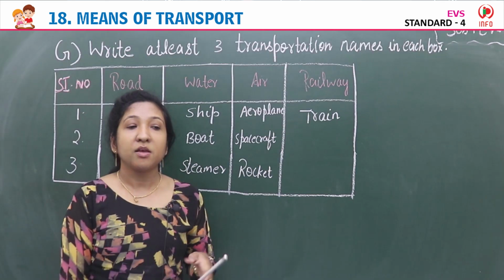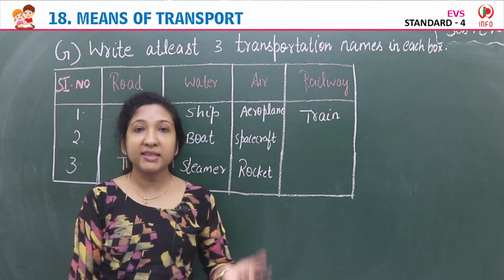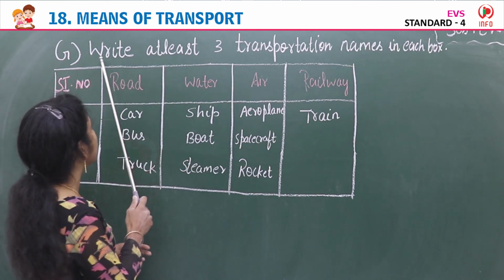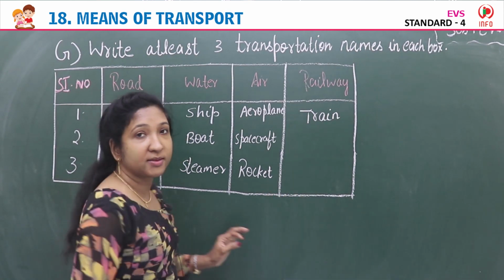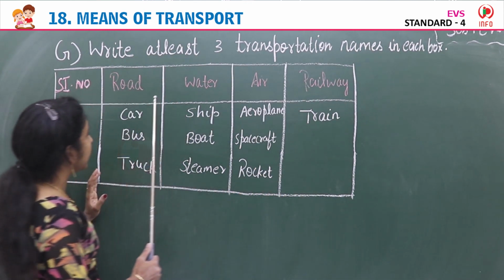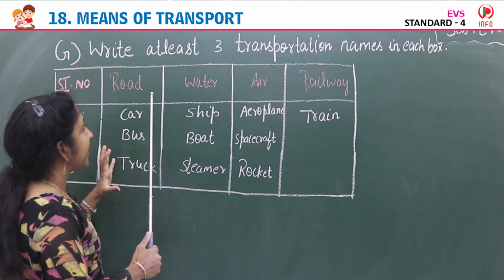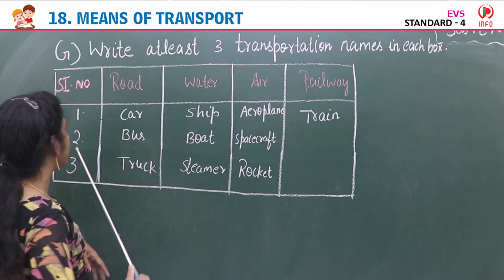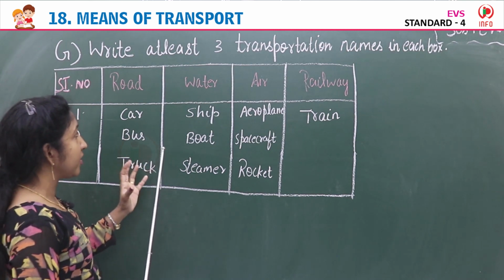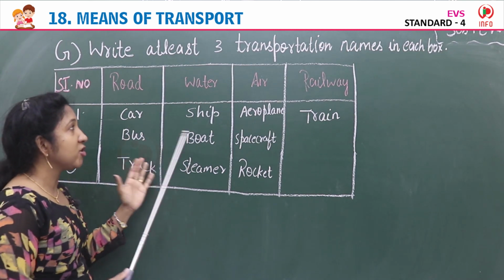Okay, children, coming to the next exercise, exercise G. Write at least three transportation names in each box. See here, they have given the headings road, water, air, railway. You have to write any three means of transportation under each column.